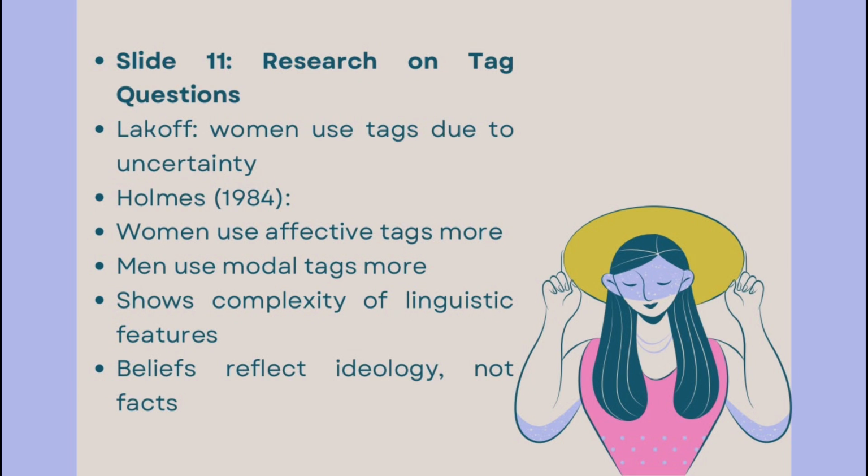This research highlights that assumptions about women using less powerful language reflect social ideology, not linguistic reality. Such beliefs persist because they align with broader patterns of gender inequality in society, not because they accurately describe how women and men speak.